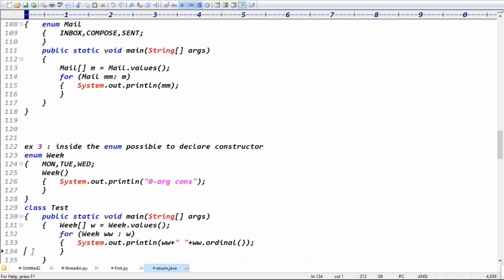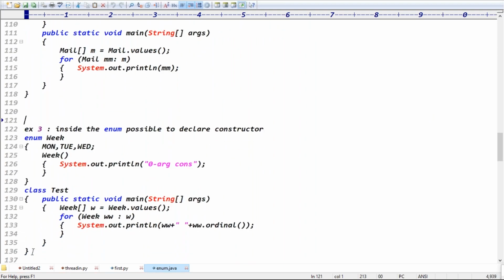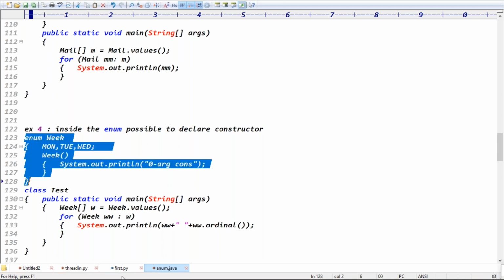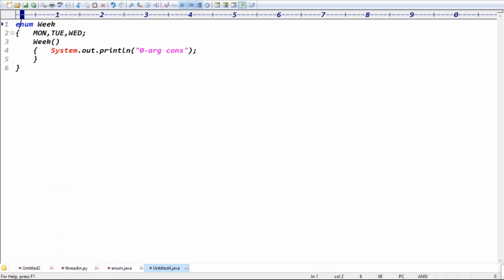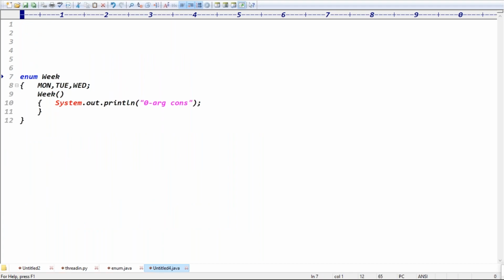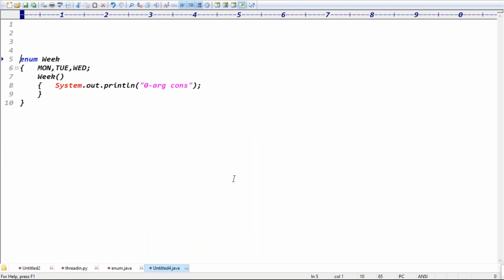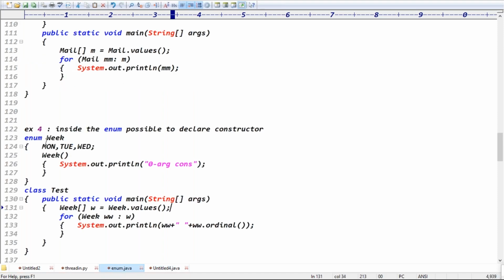And in today's class, inside the enum it is possible to declare a constructor also. So guys, here I declare the enum. The enum is called Week, right? While showing the dot class file code, every enum constant is an object, right? Because I said every enum constant is an object.